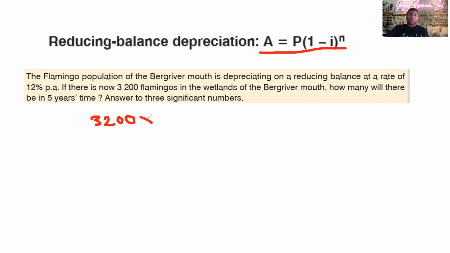So I need to find 12% of 3,200. Just quickly, I'm going to find it now. The 12% of this is going to be 384.